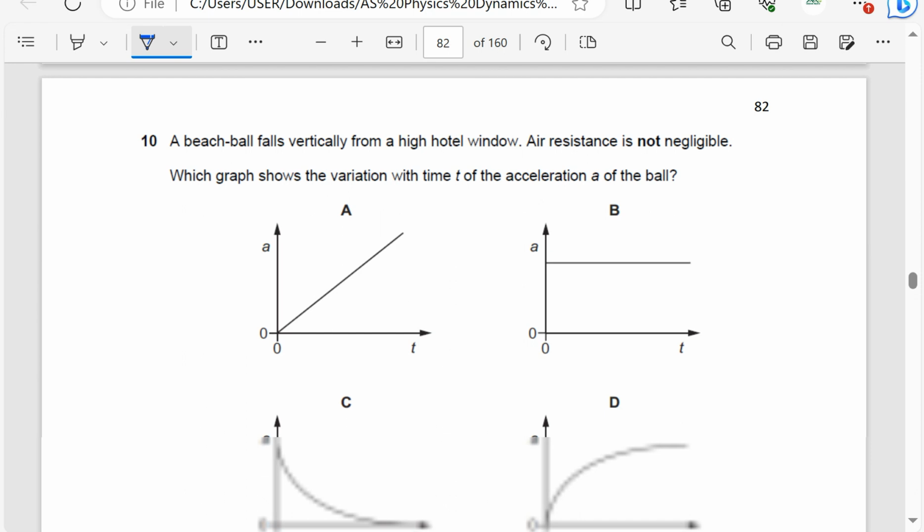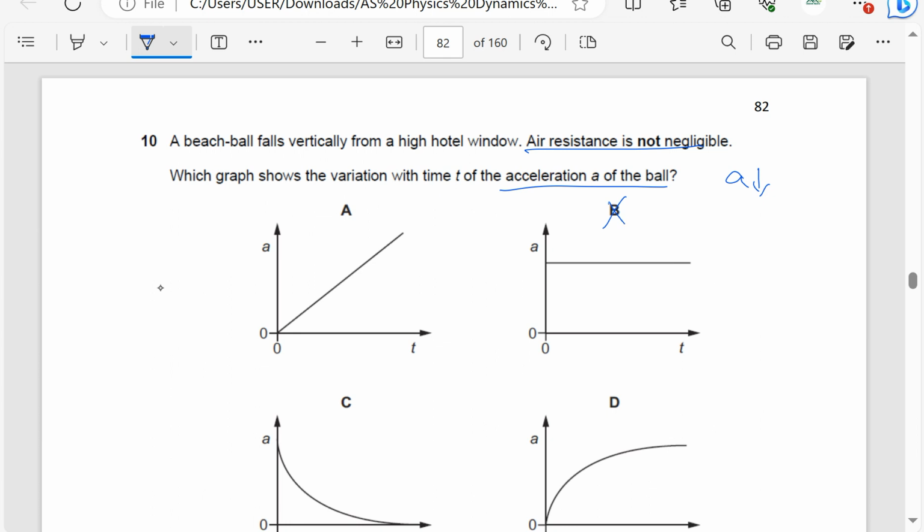A beach ball falls vertically from a high hotel window. Air resistance is not negligible. If air resistance is not negligible, it means acceleration due to gravity is not constant, it decreases. Which graph shows the variation with the time t of the acceleration a of the ball? Because air resistance is not negligible, the acceleration must decrease.